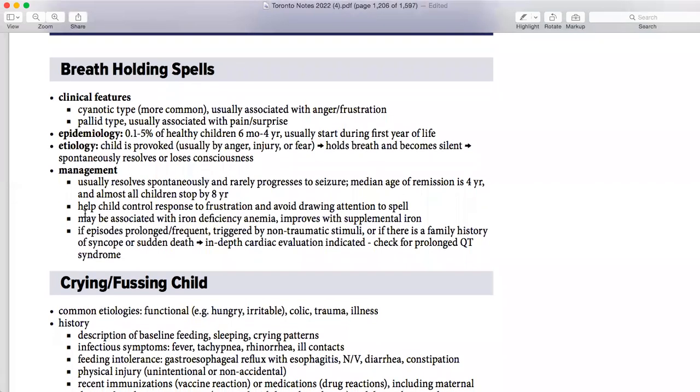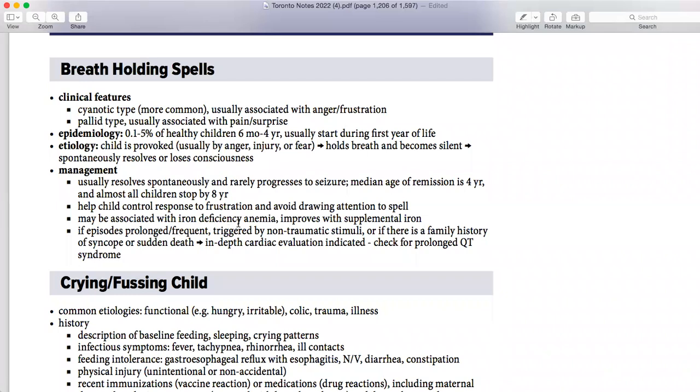So management is basically usually resolved spontaneously. All you have to do is reassure the parents, and the median age of remission is basically 4 years, and all children should usually stop by 8 years. So what we are going to do is help the child's control response to frustration and avoid drawing attention to the spell.